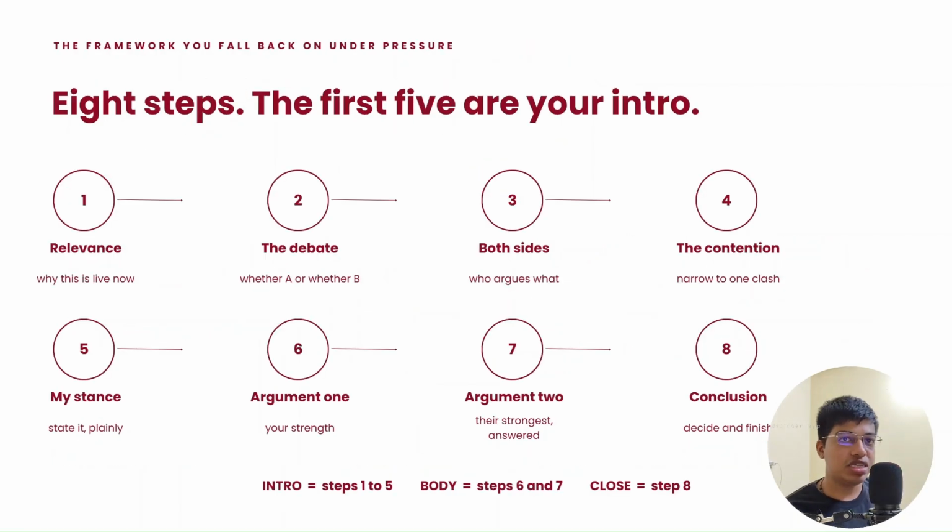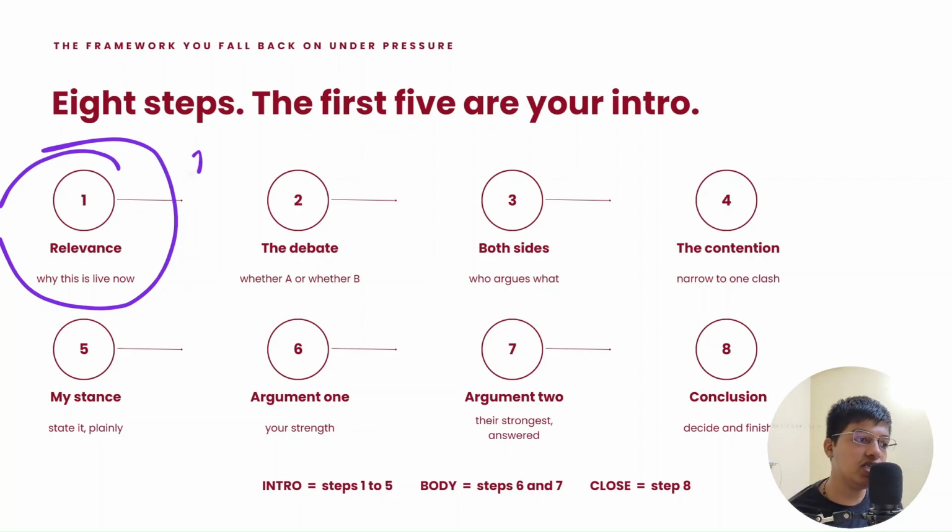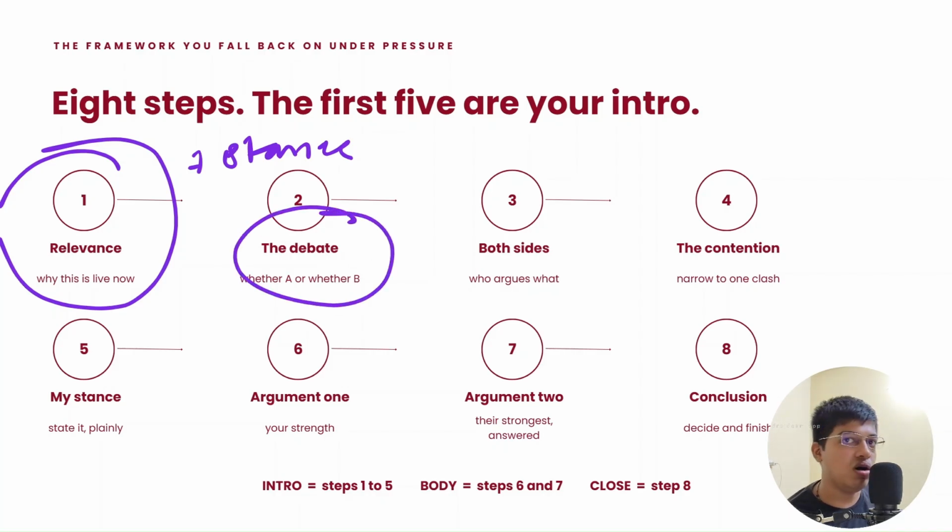So there are 8 steps. So how do you go about it? Understand that you need to put up the relevance first. You need to put up the relevance first in the introduction, and this is something wherein you need to put up the stance as well. In today's environment, wherein these many protests happened, a very particular debate has arisen before us, whether this thing protest and so on and so forth, which should be kept. This should be a 2 lines job.